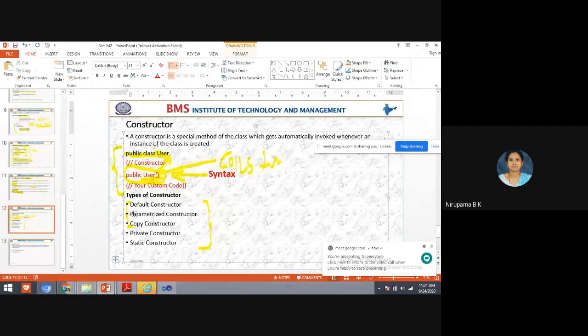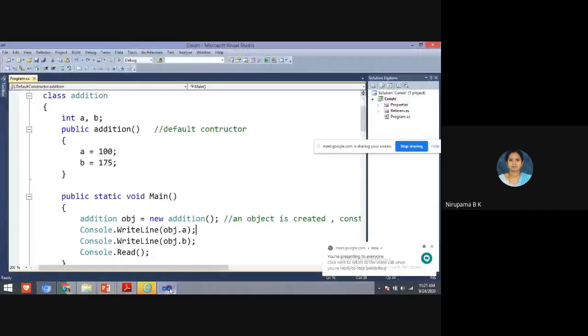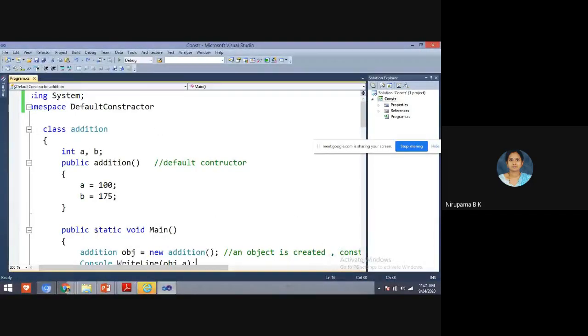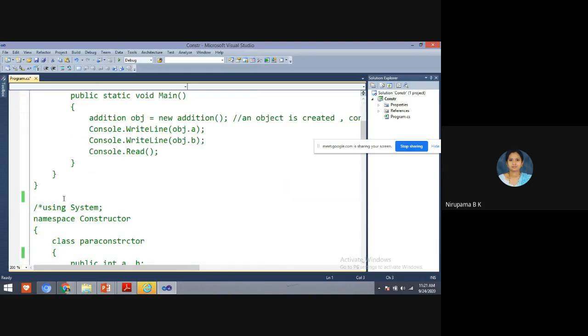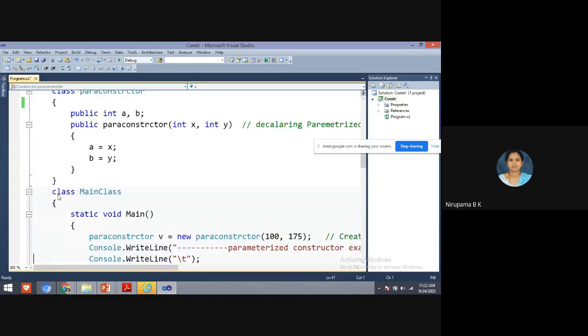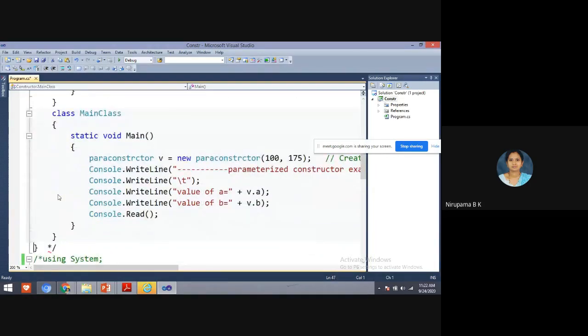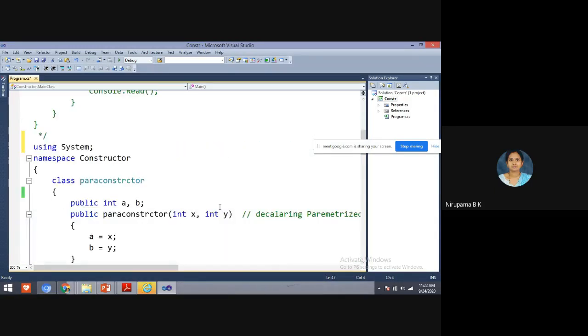Okay. Next we have parameterized constructor. See here, students.